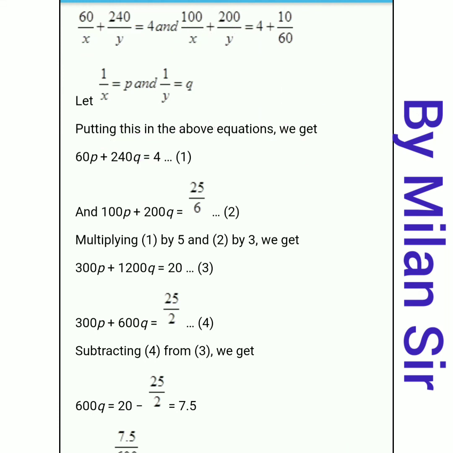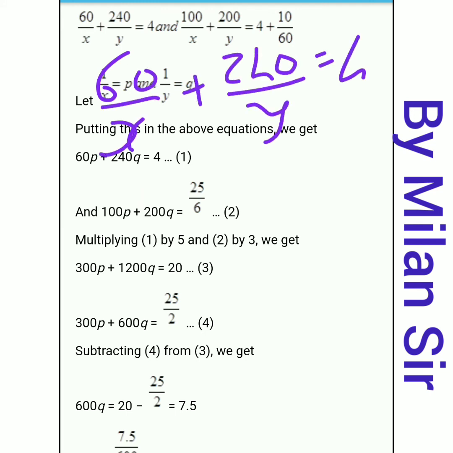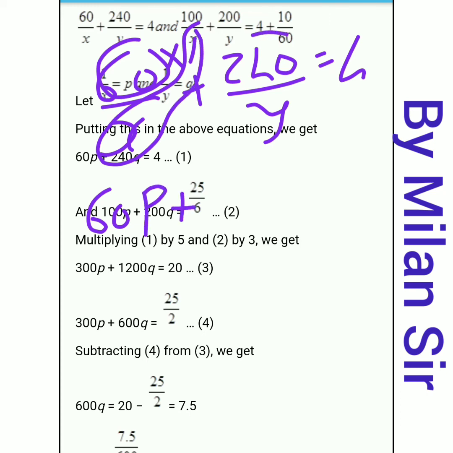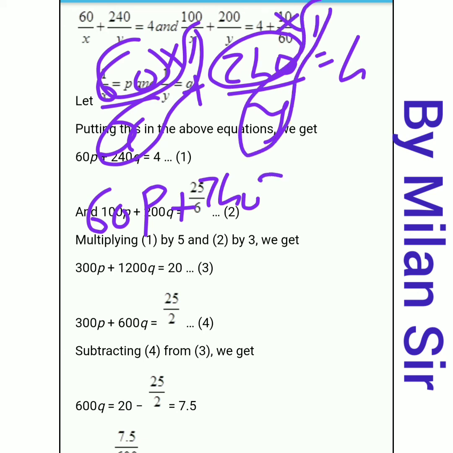So our equation number 1, 60 by x plus 240 by y is equal to 4. 60 as it is, multiplied by 1 by x, which is p, plus 240 as it is, multiplied by 1 by y, which is q, is equal to 4.